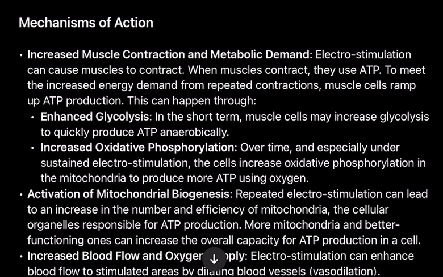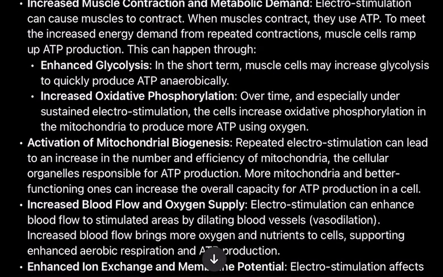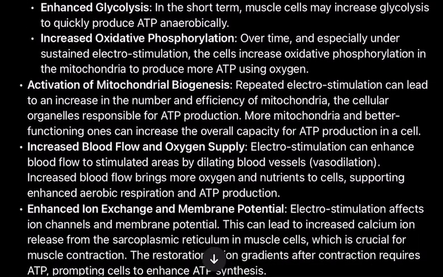This can happen through enhanced glycolysis. In the short term, muscle cells may increase glycolysis to quickly produce ATP anaerobically. Increased oxidative phosphorylation. Over time, and especially under sustained electrostimulation, the cells increase oxidative phosphorylation in the mitochondria to produce more ATP using oxygen. Activation of mitochondrial biogenesis.